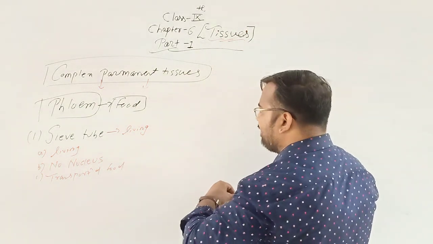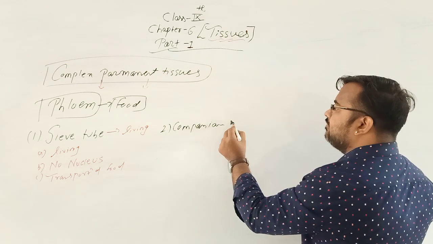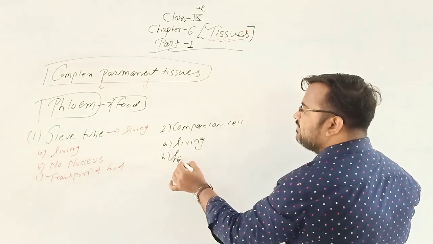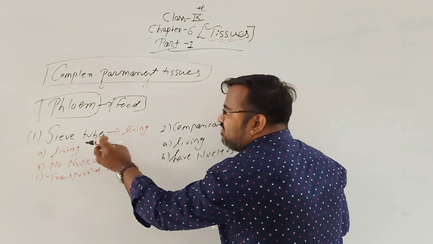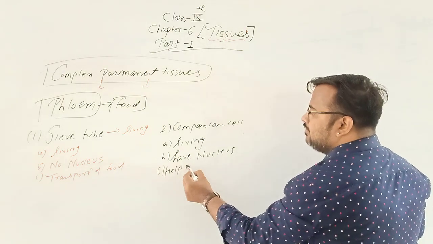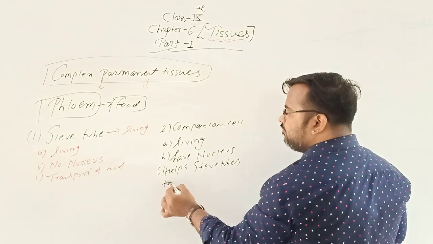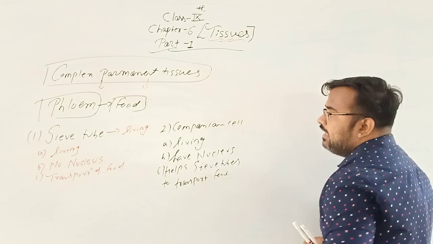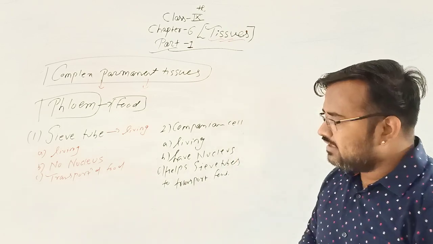Second is companion cell. Companion cells are also living cells. They have a nucleus, and the companion cell helps the sieve tubes for the transportation of food. What is the function? It helps sieve tubes to transport food.